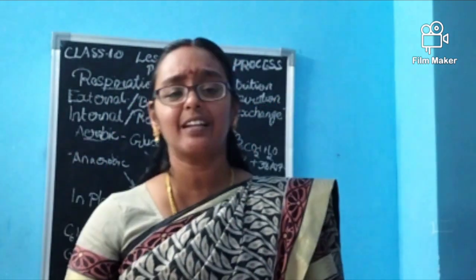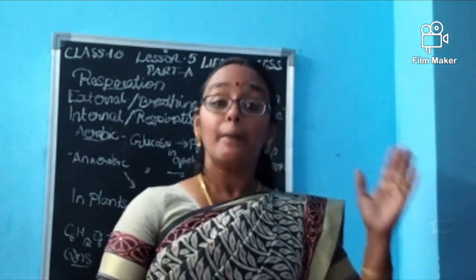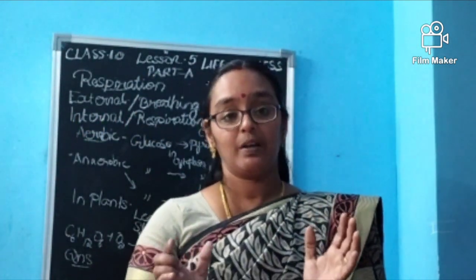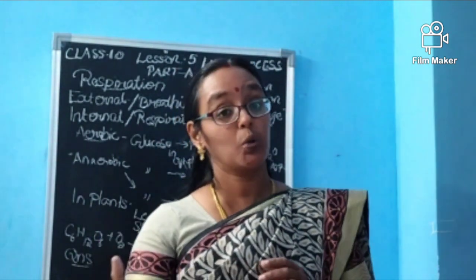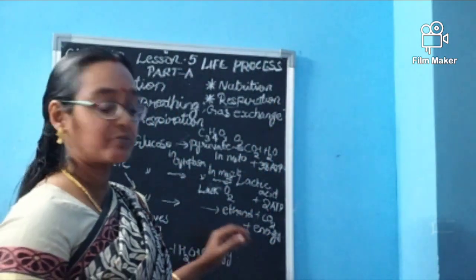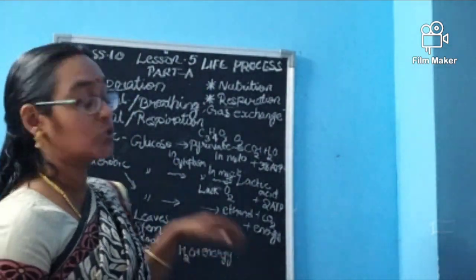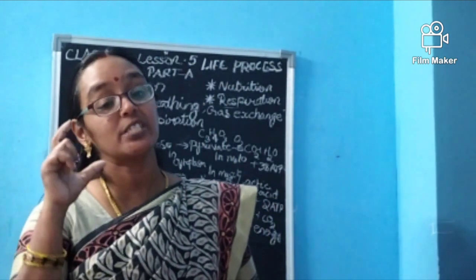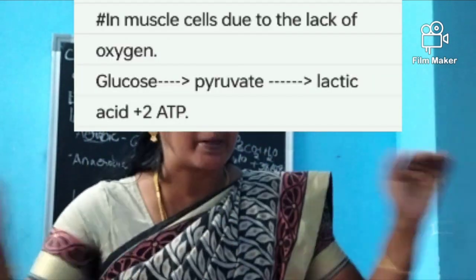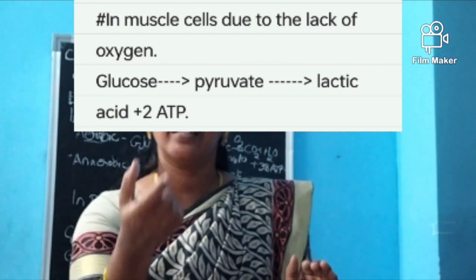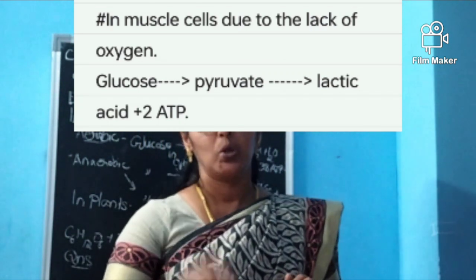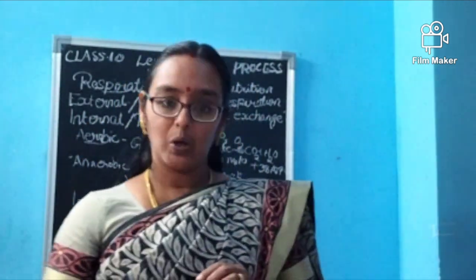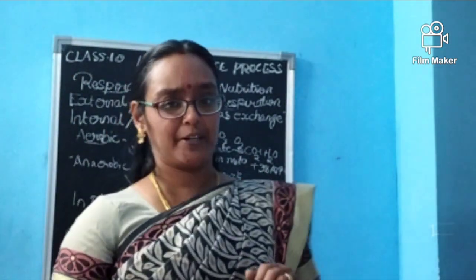The muscle will say it needs energy. By then anaerobic respiration, that is, without oxygen, takes place. Glucose will be split into pyruvate in the muscle, and even though oxygen is absent, this pyruvate will be split into lactic acid and energy. That is 2 ATP only. A little energy again it will give. This is anaerobic respiration.